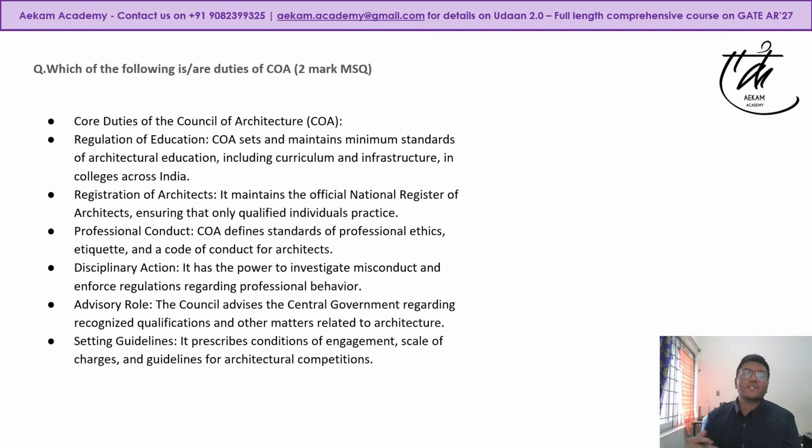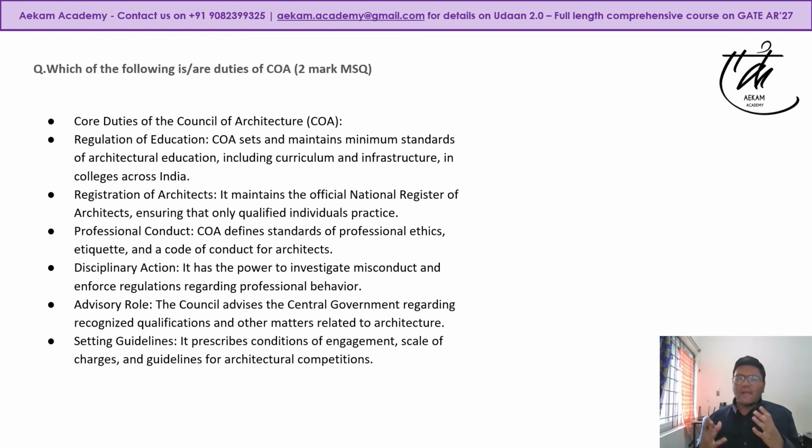The next question was from professional practice. It was a 2 mark MSQ question. It was, which of the following is or are the duties of Council of Architecture? Now you need to understand Council of Architecture is a regulatory authority that is there, and it was formed based on your Architects Act, that was 1972 Act.